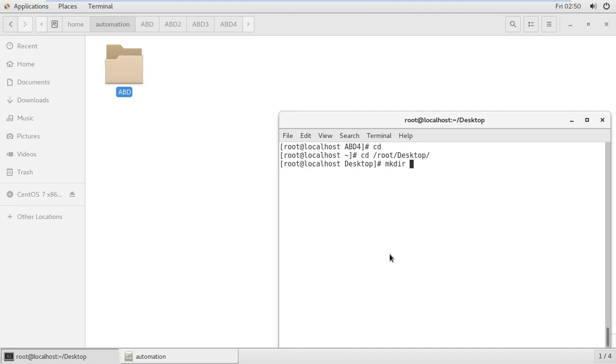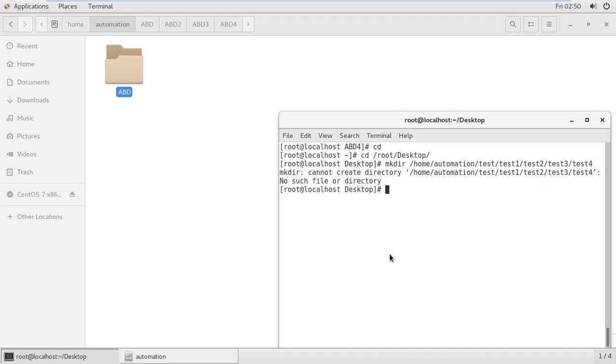So the command is simple: mkdir. You are aware of this, where you will need to create home automations. I want to create a test directory. Under the test directory I want to create one more, test1. I want to create test2, test3, test4. Enter. Now it's showing there is no such file or directory.